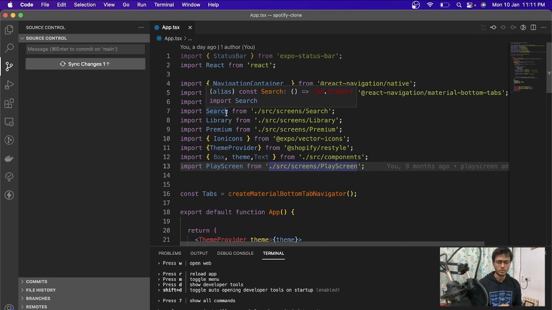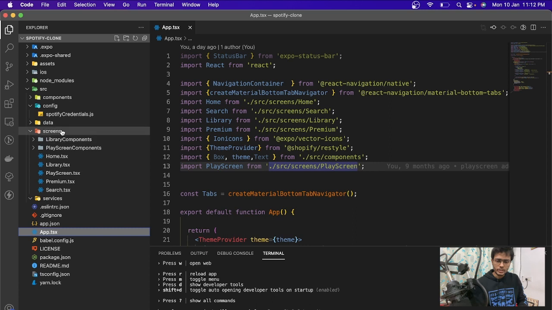It was just a simple step. You can just run expo upgrade, and this will upgrade all the packages to the latest version, and that will work completely fine. So now we're just going to implement the login screen, and after that we will try to implement our Spotify API as well. So let's get started.